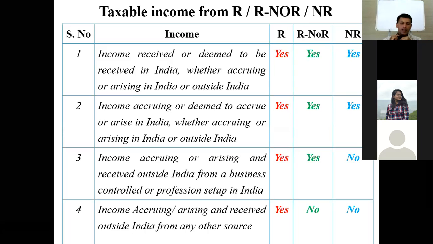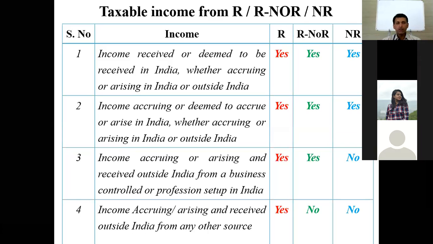Once we know that, depending on whether we declare him a resident, not ordinary resident or a non-resident, we need to classify that person's income as to whether it is an Indian income or a foreign income.